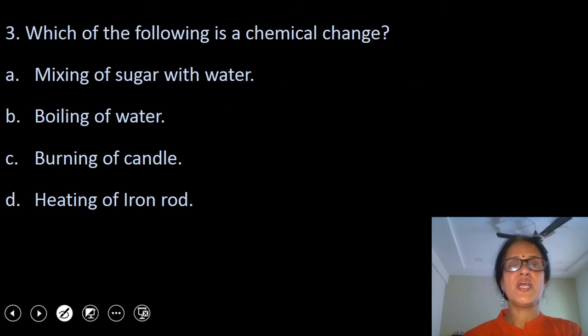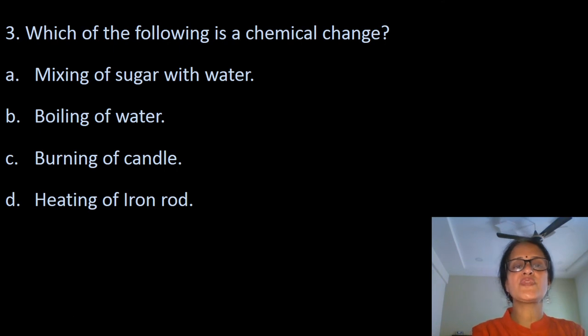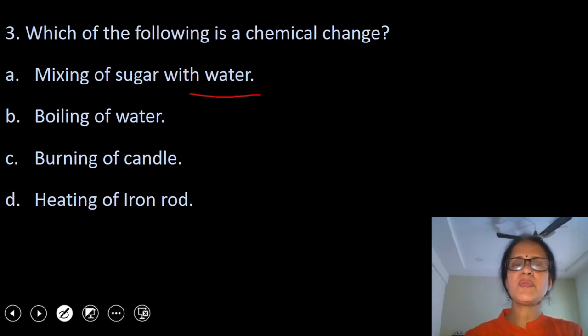Now next question. Which of the following is a chemical change? First option is mixing of sugar with water. Children, once you mix sugar with water, simply sugar will get dissolved in water without formation of any new chemical substance. So this is an example of physical change. Second option is boiling of water. During boiling of water, water changes from liquid state to gaseous state, which is also an example of physical change only. Third option is burning of candle.